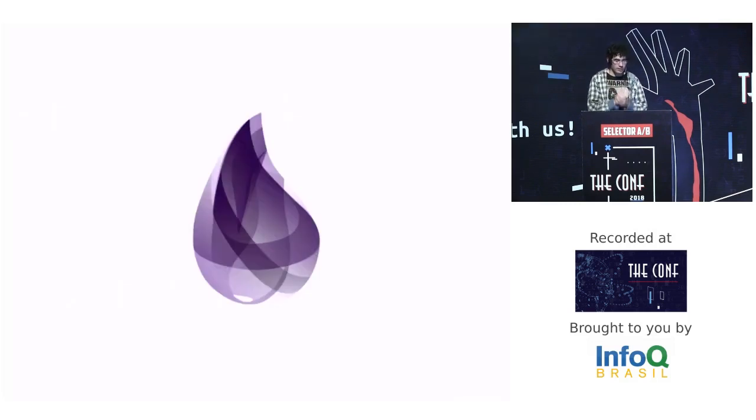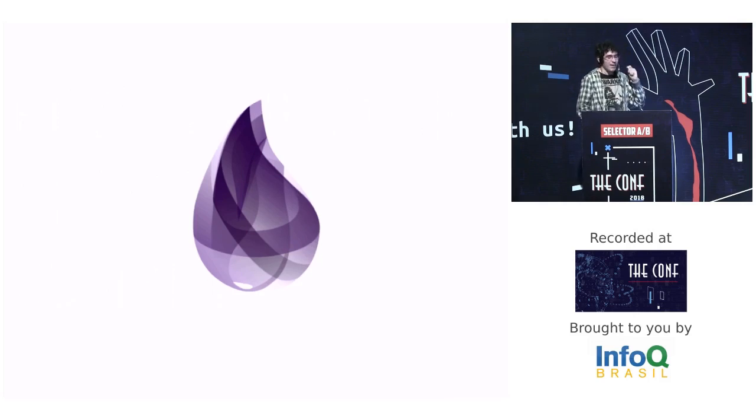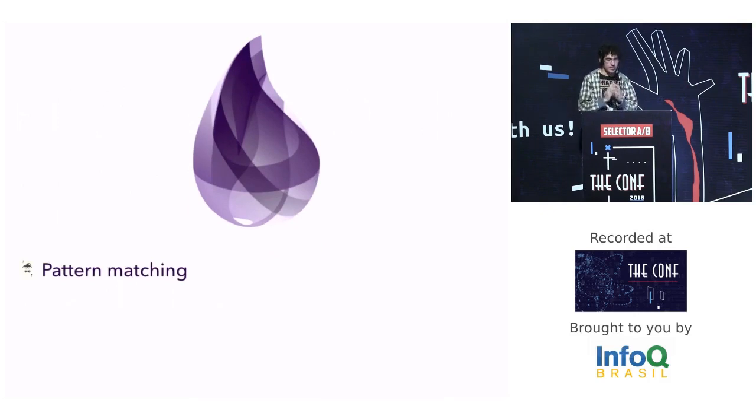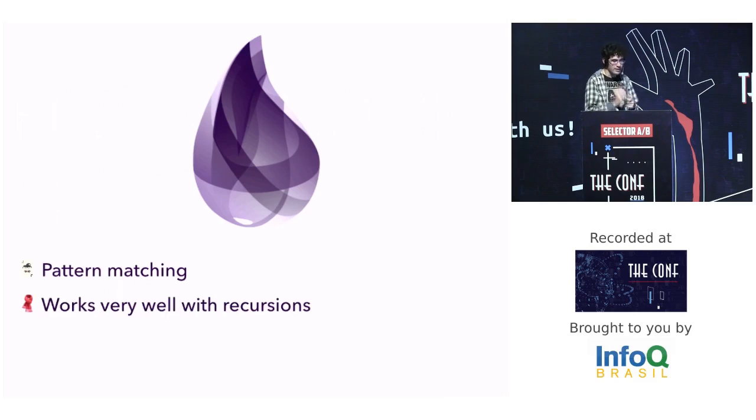I wrote the compiler using Elixir. I chose Elixir because it's the hype, and also because I want to learn more about it. Also, this language has two features very useful to a compiler: pattern matching, which is useful to identify what the node is, and Elixir works very well with recursion. It's important because we need to parse the AST, and each node can be implemented with recursive code.